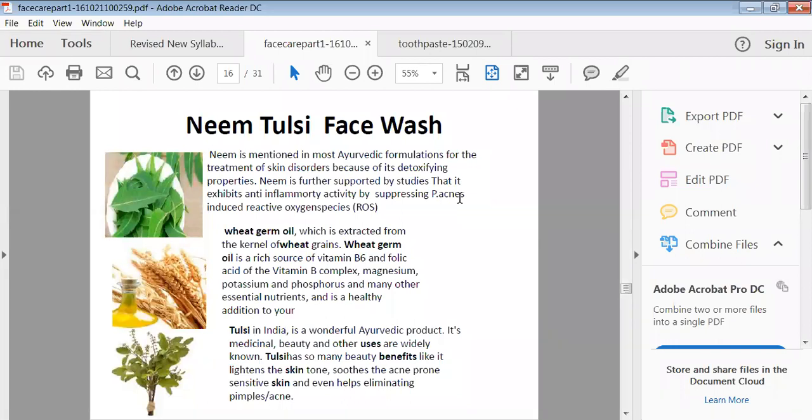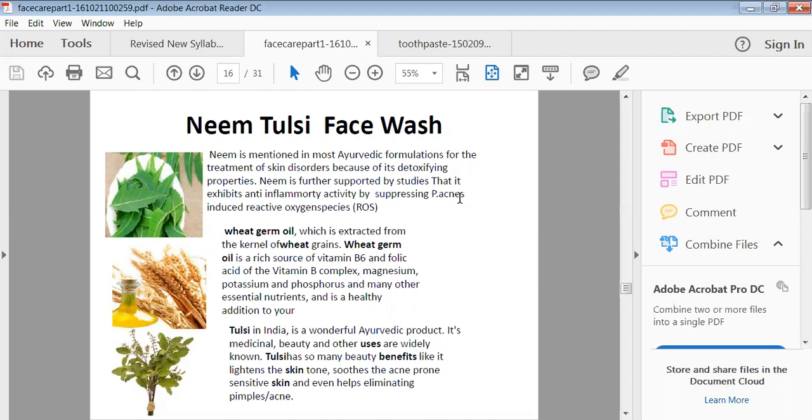Then another one is wheat germ oil, which is extracted from the kernel of the wheat grains. Okay, wheat germ oil is a rich source of vitamin B6 and folic acid, as well as vitamin B complex. Then it also contains magnesium, potassium, and phosphorus. And these are nothing but, we can say, essential nutrients for maintaining the health of the skin.